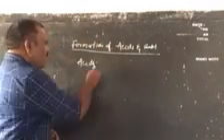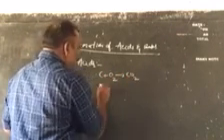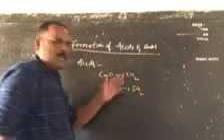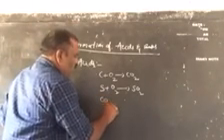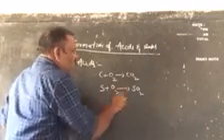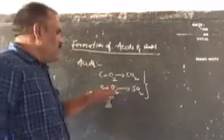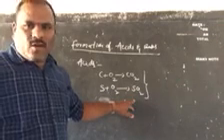Example, children: C plus O2 gives CO2, carbon dioxide, and S plus O2 gives SO2, sulfur dioxide. These are non-metallic oxides.